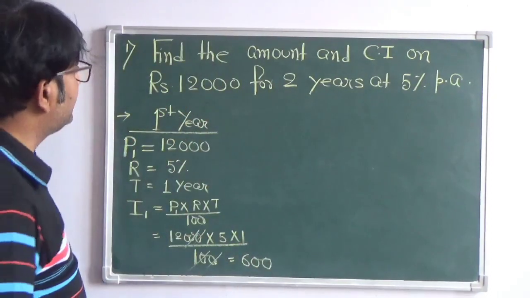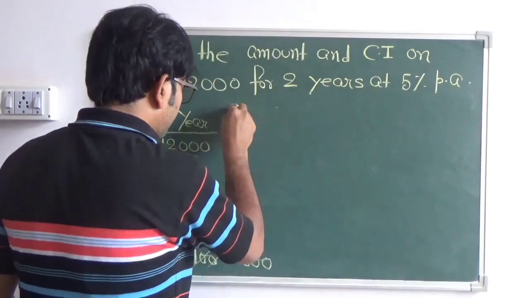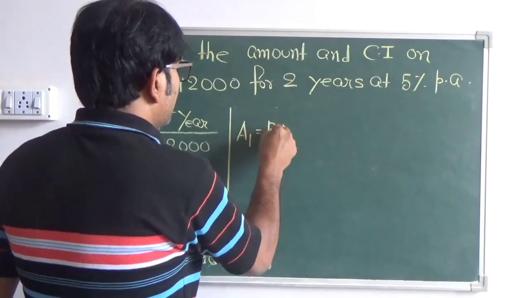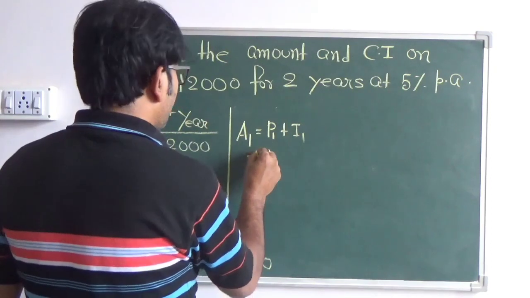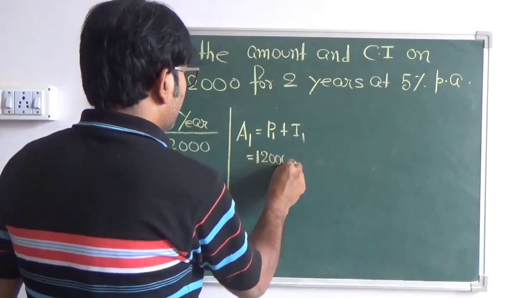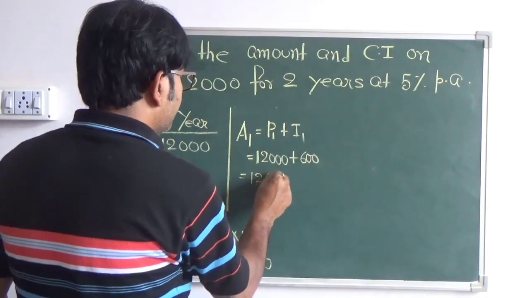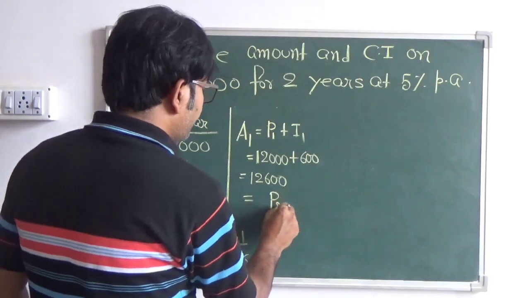Now we find the amount. Amount at the end of first year, this is equals to P1 plus I1, and that is equals to 12,000 plus 600, and that is equals to 12,600. And this we represent as P2.